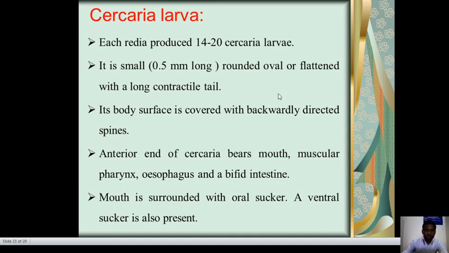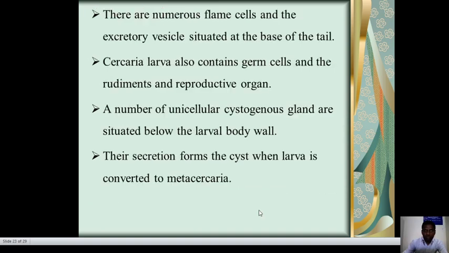Each redia produces small, round, oval or flattened cercariae with a long contractile tail. The body surface is covered with backwardly directed spines. The anterior end of the cercaria bears a mouth, muscular pharynx, esophagus, and a bifid intestine. The mouth is surrounded by an oral sucker, and a ventral sucker is also present.